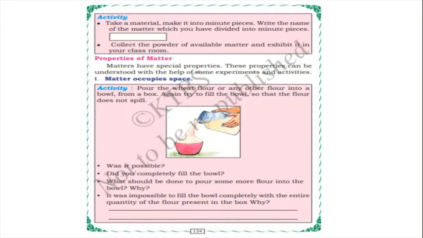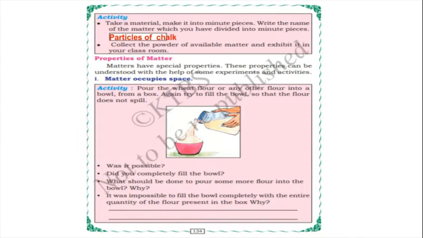And next activity: take a material, make it into minute pieces, and write the name of the matter which you have divided into minute pieces. We did that experiment, particles of chalk piece powder made, isn't it? Yes, we can write that. And collect the powder of available matter and exhibit it in your classroom. Okay, yes.